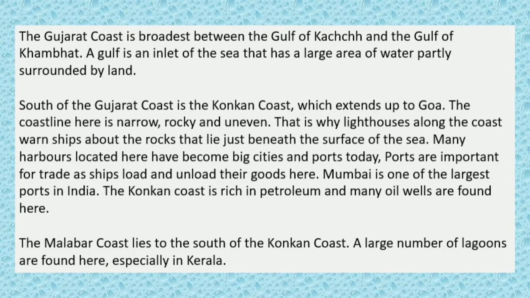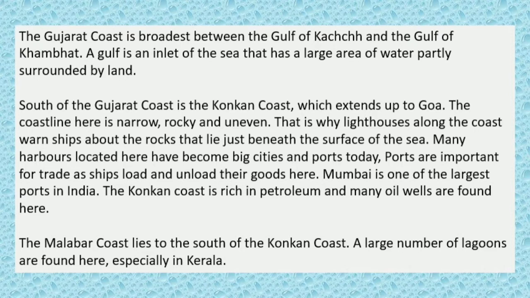South of the Gujarat coast is the Konkan Coast, which extends up to Goa. The coastline here is narrow, rocky and uneven. That is why lighthouses along the coast warn the ships about the rocks that lie just beneath the surface of the sea. Many harbors located here have become big cities and ports today. Ports are important for trade as ships load and unload their goods here. Mumbai is one of the largest ports in India. The Konkan coast is rich in petroleum and many oil wells are found here.